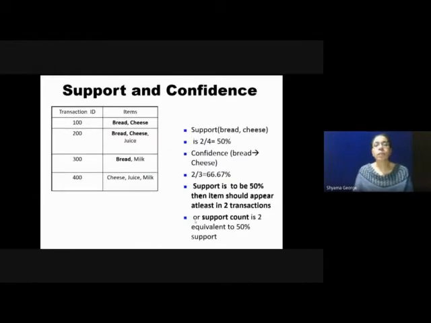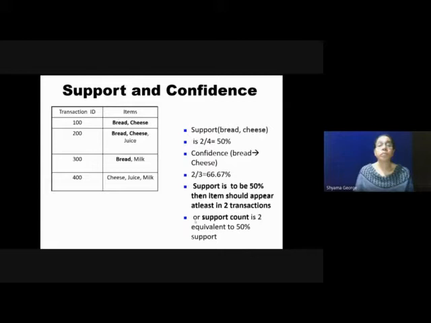Now what is the support and confidence for the transaction database given in the figure? Here we have 4 transactions. In the data, transaction ID and items are given. For transaction ID 100, items bread and cheese are purchased. For 200, items bread, cheese and juice are purchased. For transaction ID 300, bread and milk. And 400, cheese, juice and milk.